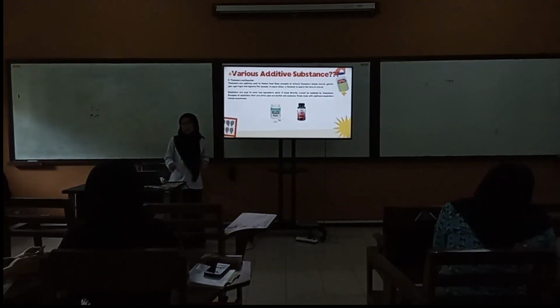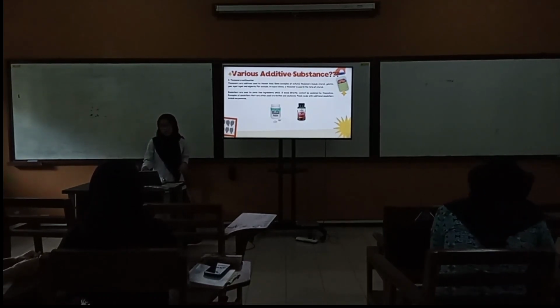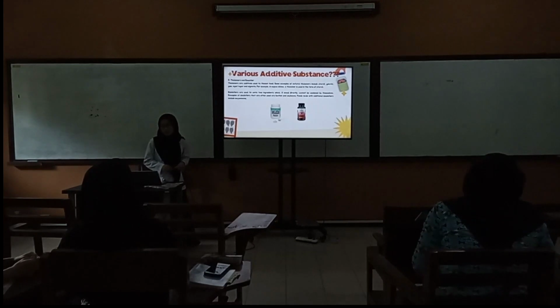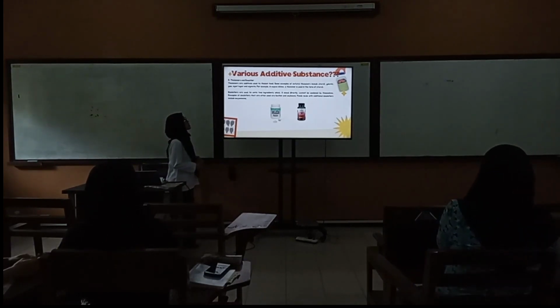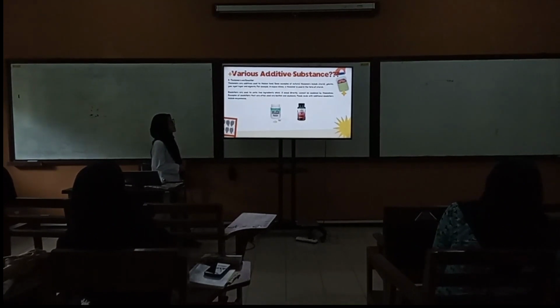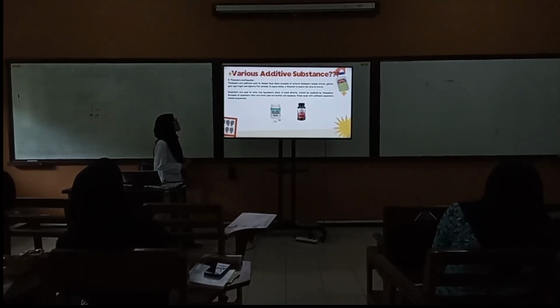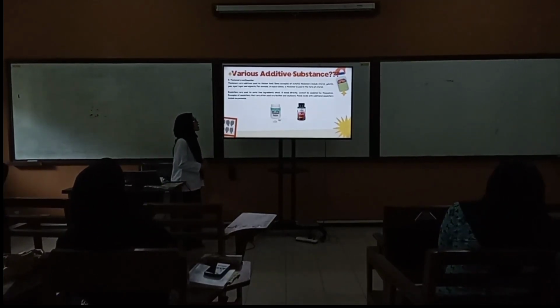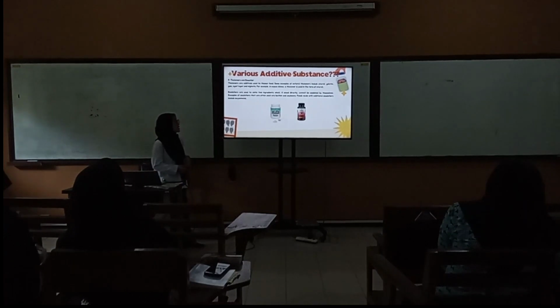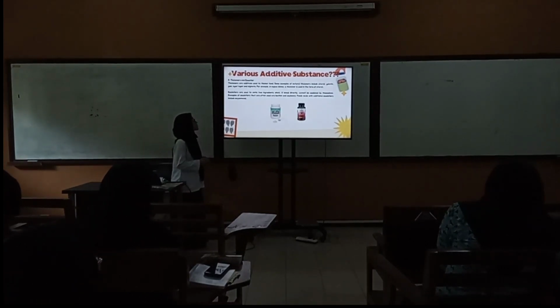And then thickener and emulsifier. Thickeners are additives used to thicken food. Some examples of natural thickeners include starch, gelatin, gum, and aluminum. For example, in Chinese dishes, a thickener is used in the form of starch. Then emulsifiers are used to unite two ingredients which, if mixed directly, cannot be combined by themselves.